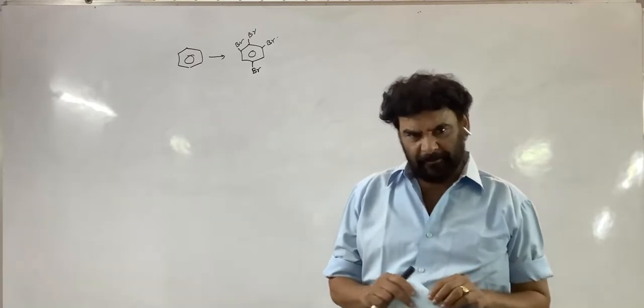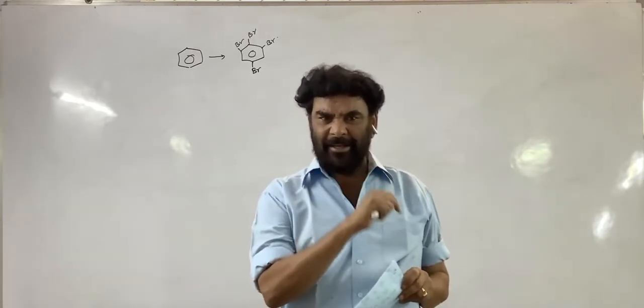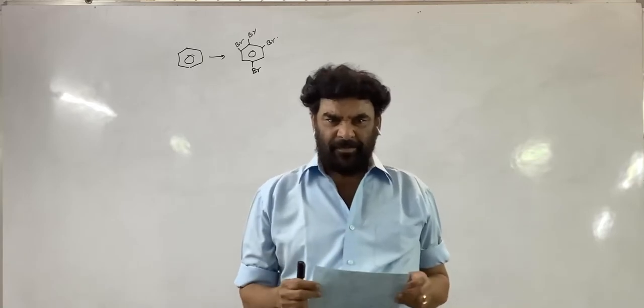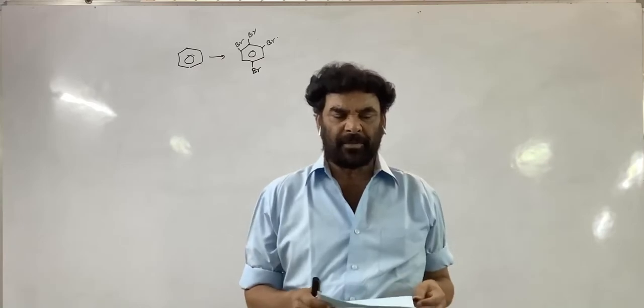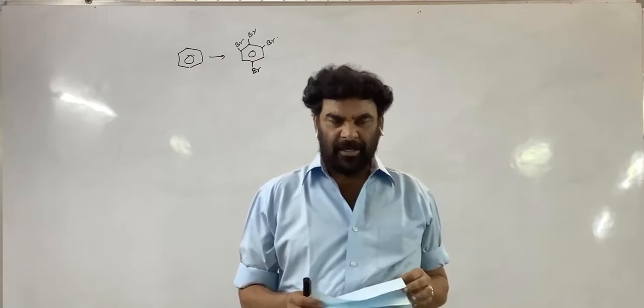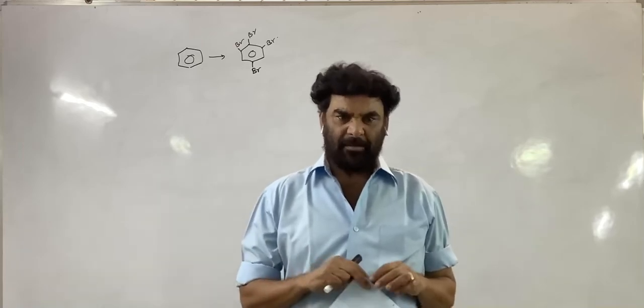But one thing, if you take phenol or aniline, where the OH and NH2 groups are strong ring activating groups, they introduce 3 bromine atoms at the 2 ortho and para positions.